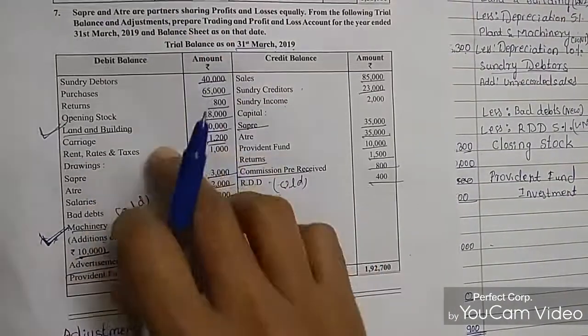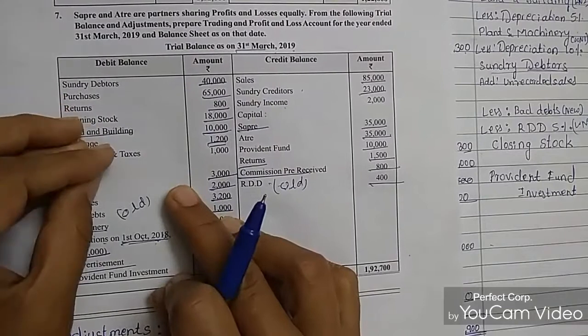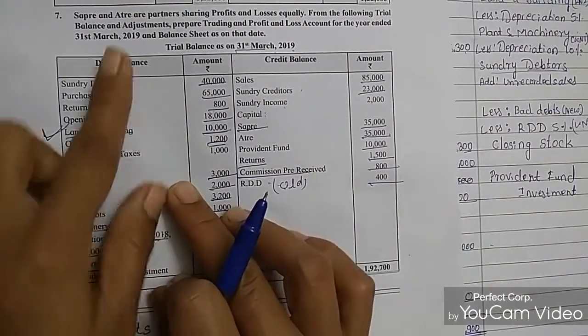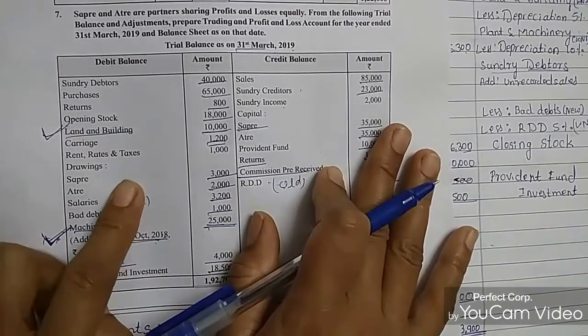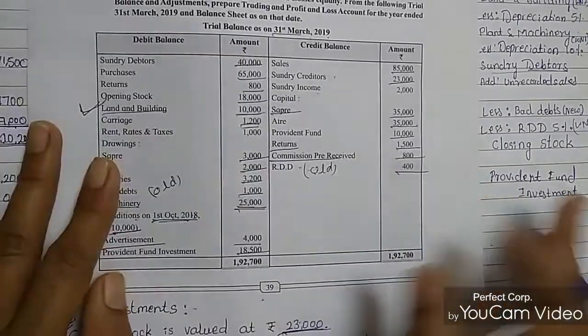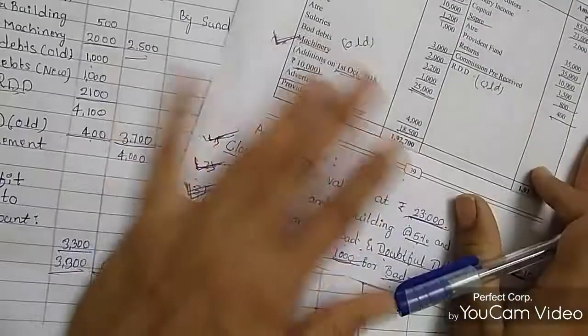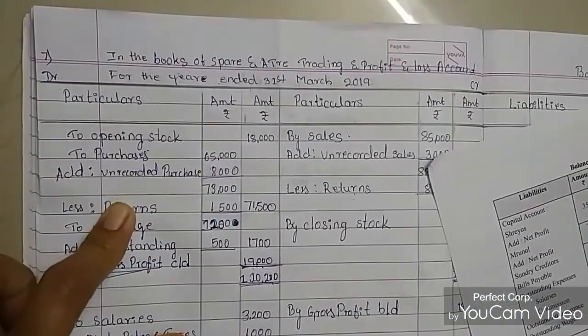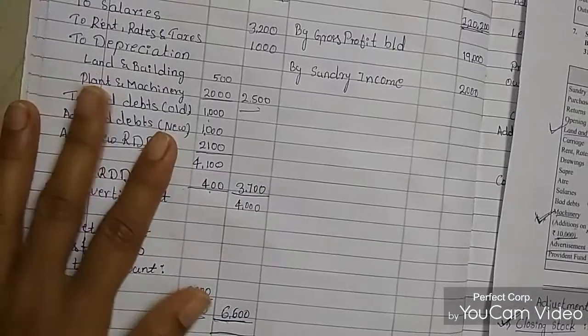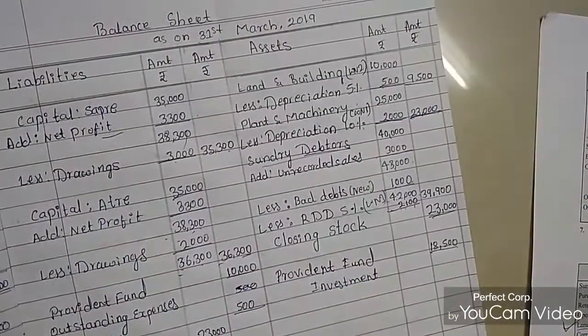Otherwise, if you practice every day, you can easily mention all these things and pass the entries very easily. This is how we have to calculate, and try to finish the trading account and P&L account in one page, and the balance sheet in one page.